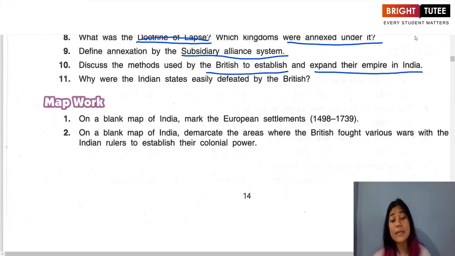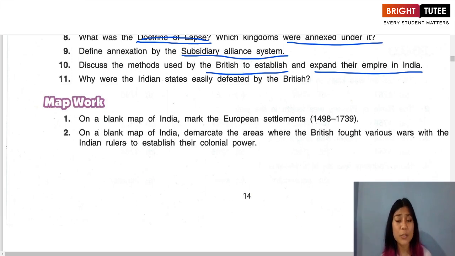Now the next question: discuss the methods used by the British to establish and expand their empire in India. This is a very interesting question, and here you can put a lot of methods that were used by the British to establish and also expand their control over India. Okay, so we can start by saying how the British East India Company got rid of its rival European trading companies like the French, Dutch, Portuguese, etc.